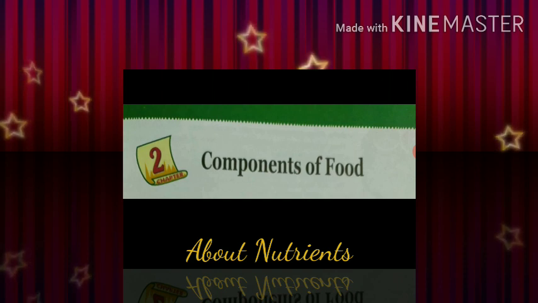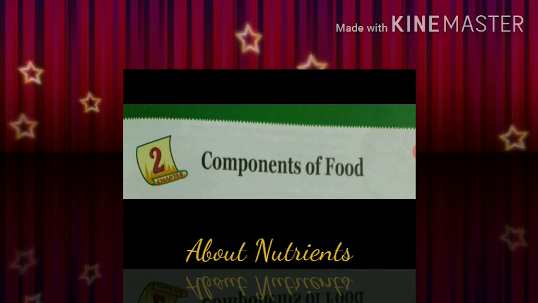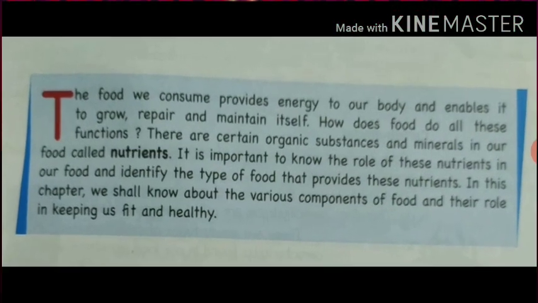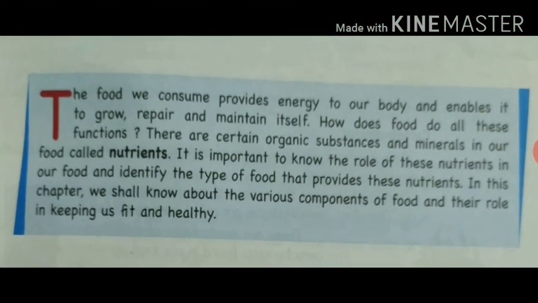There are 6 fundamental components present in food. So those 6 fundamental components are: number 1 carbohydrates, number 2 fats, number 3 proteins, number 4 vitamins, number 5 minerals, and the last we have roughage or dietary fibers. Now about these components we will read one by one in this chapter. So let's proceed.